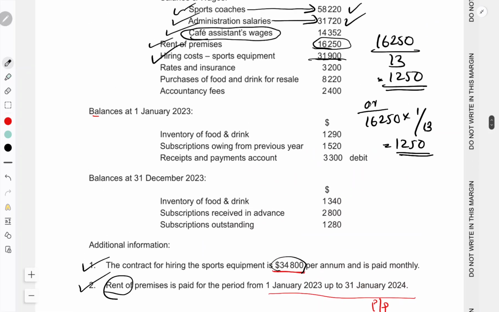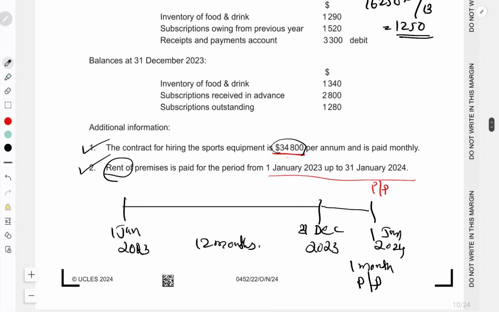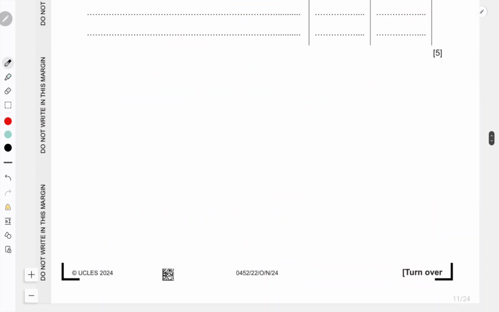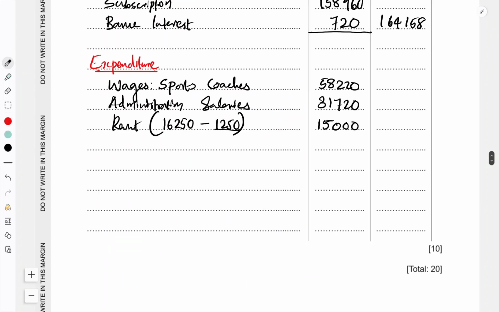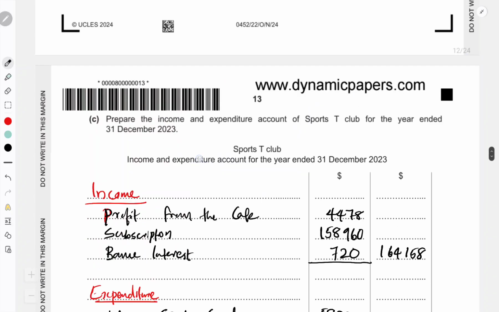So we already have 31,900, and now the hiring cost total of 34,800 means additional, so this amount we have to take as expenses. Sports equipment hire, extra expenses happened. So in total we spent 34,800.